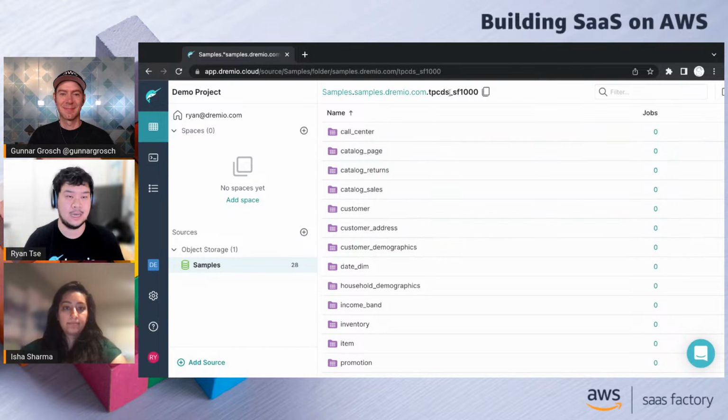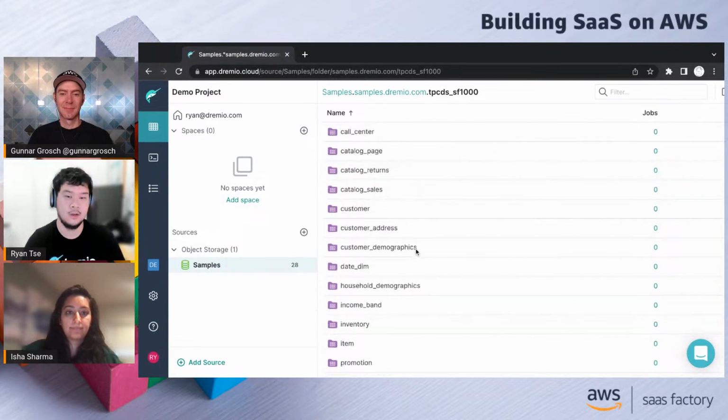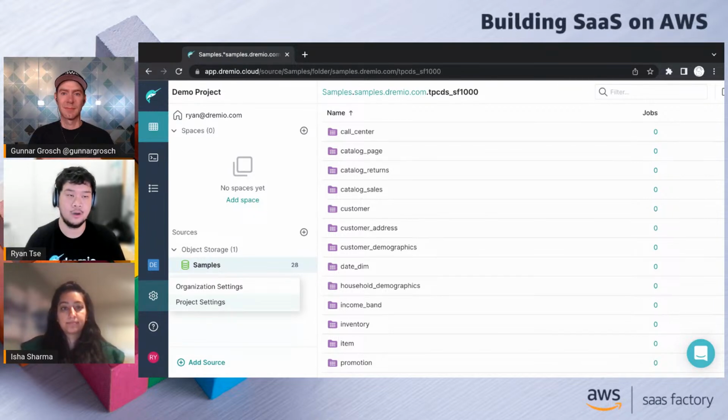I have a whole bunch of data in this bucket. We can see that we have all of these different tables that are here. And now what we can do is take a look at how we leverage engines and spinning up engines dynamically depending on query load.